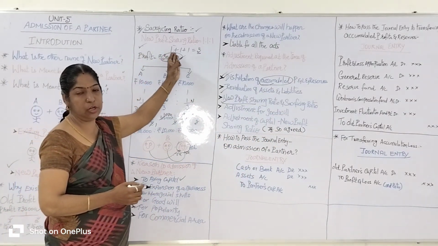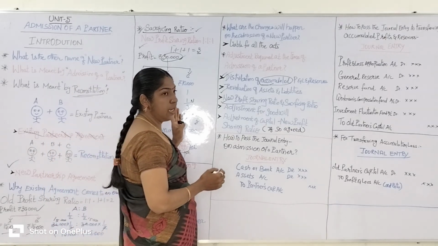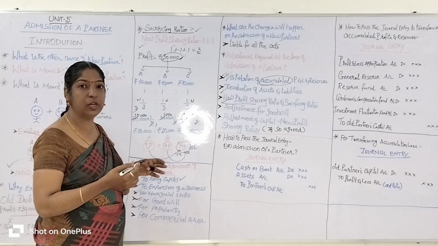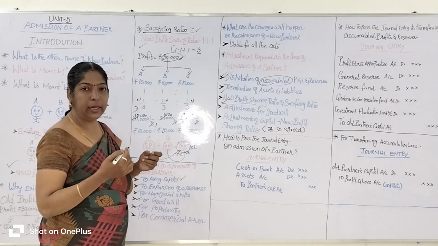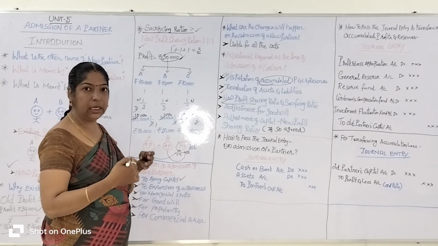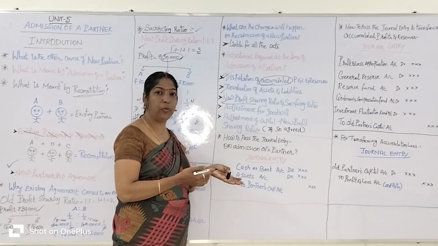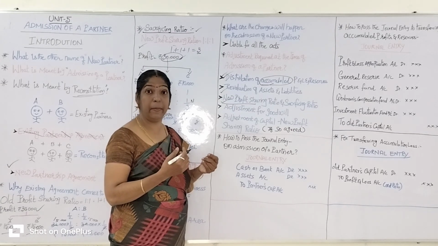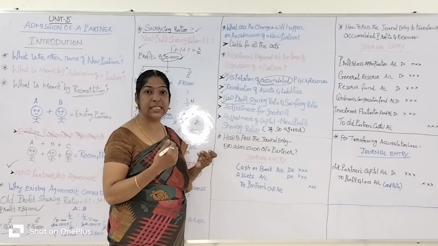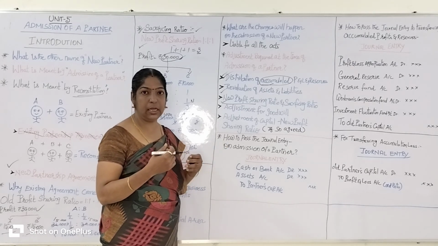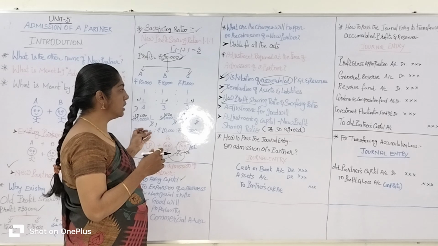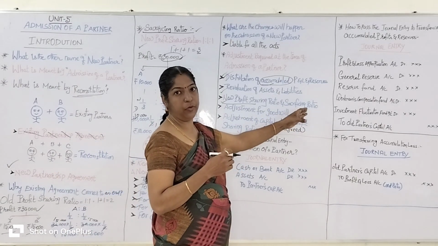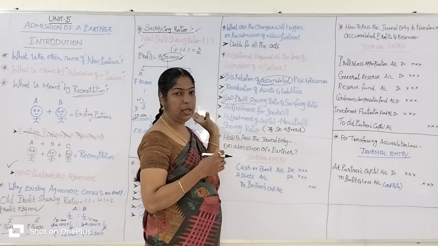What is meant by sacrificing ratio? We already discussed. Existing partners sacrifice their profits to give to the new partner. Why do they sacrifice and give the profits to the new partner? Because the new partner brings the capital, right? Managerial skill, talent. He is a celebrity. He may give commercial areas. So existing partners should share their profits as per the sacrificing ratio with the new partner.